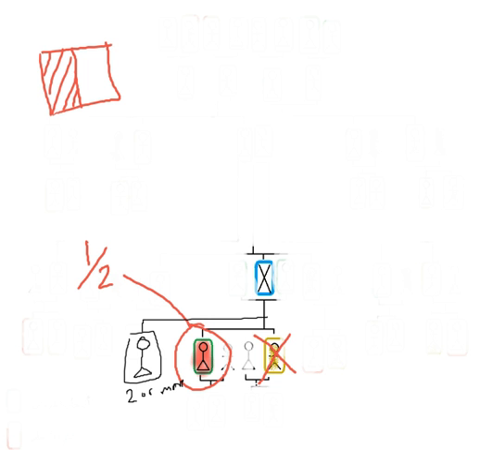Then the wealth will be given to the daughters: 2/3 will be shared between all the daughters. There's no sons involved. So 2/3 will be shared between all the daughters.